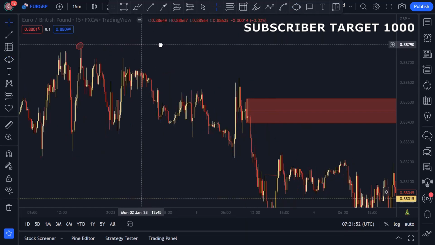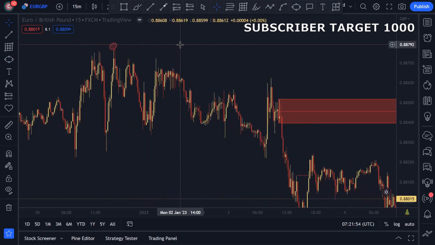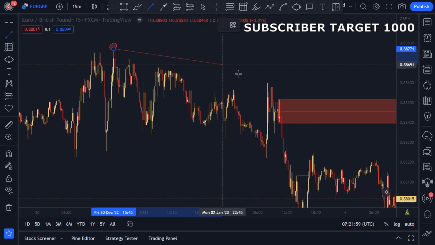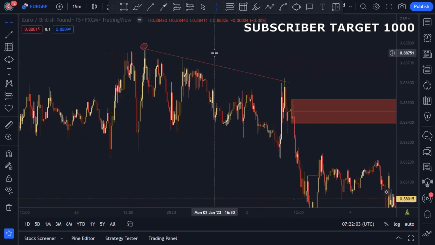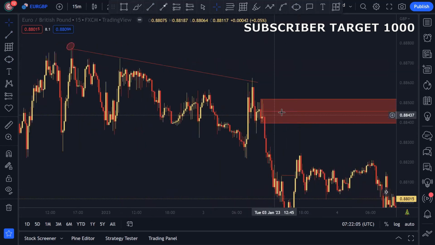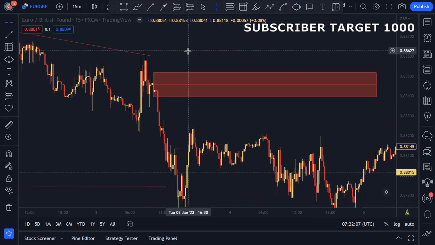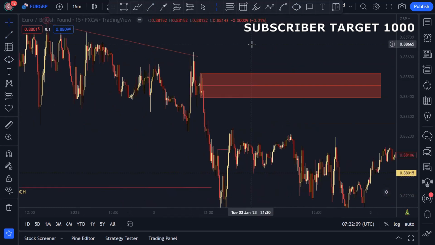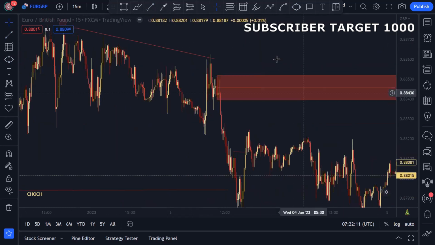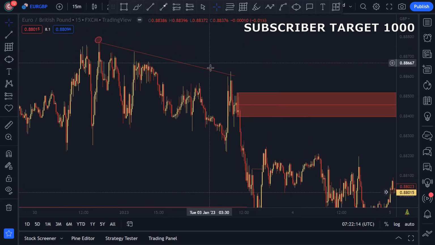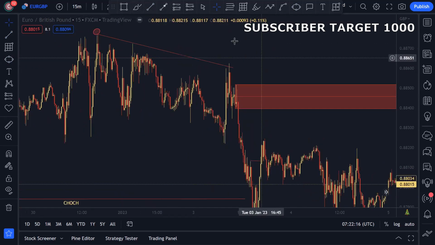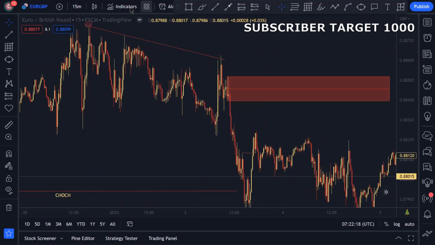Okay, and here market create a trend line liquidity. You can see, so this is a trend line liquidity over here. So this POI is not high probability, but we can still trade this POI, and I will show you how to trade this POI. Okay, and how to trade after taking out this liquidity. So how I analysis step by step.